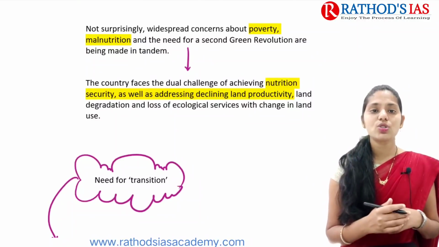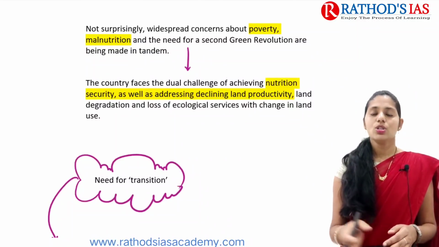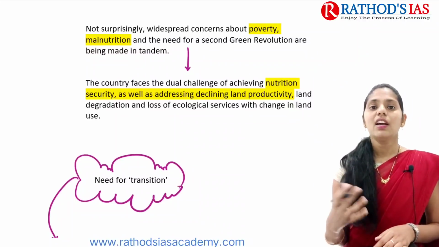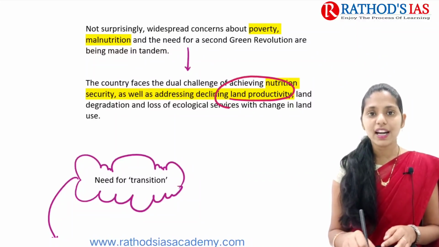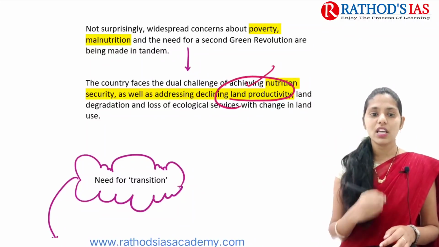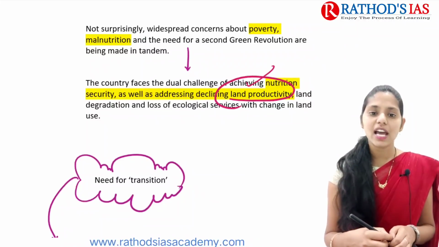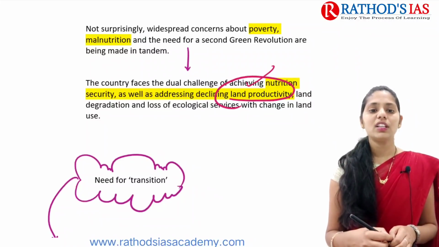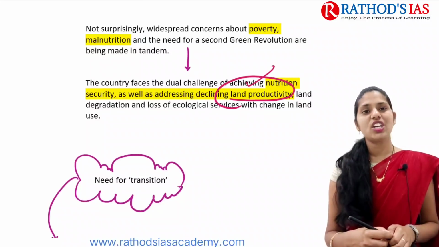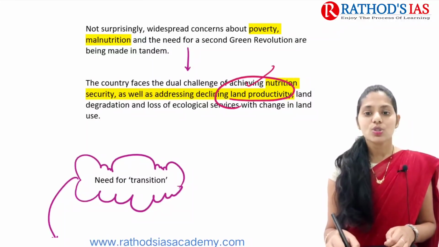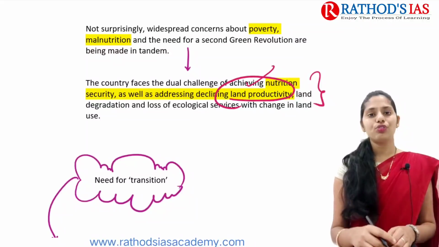The first one is that there is no proper nutritional security. People are not getting their daily nutritional needs, and they need to address problems like land productivity, which is mainly decreasing, and even land degradation is happening, and we are seeing the loss of ecological services, and even a change in the land use patterns. So these are some important challenges that we are facing now.